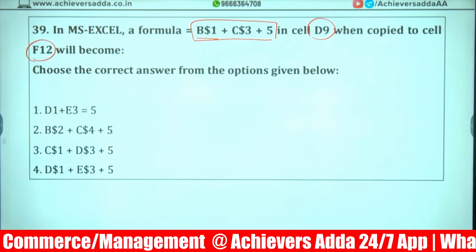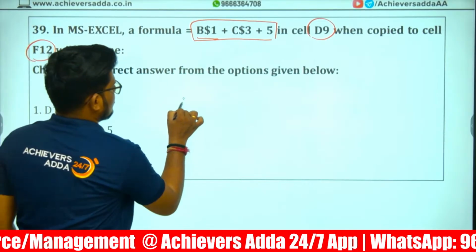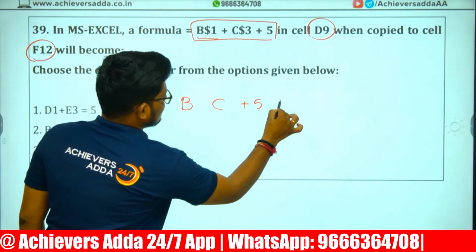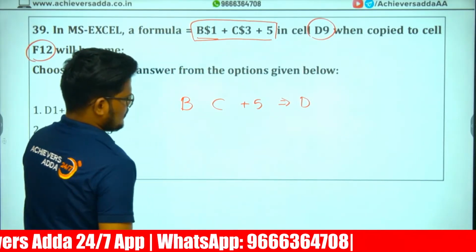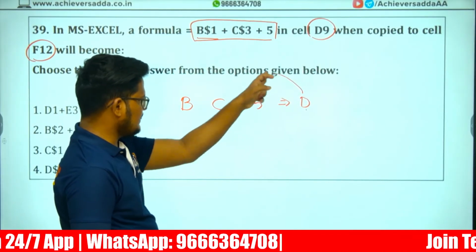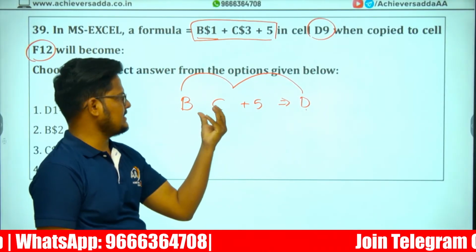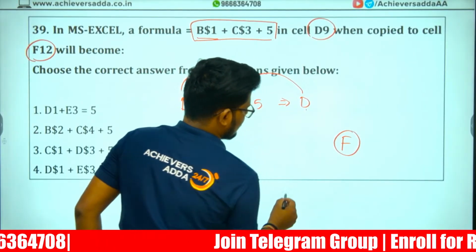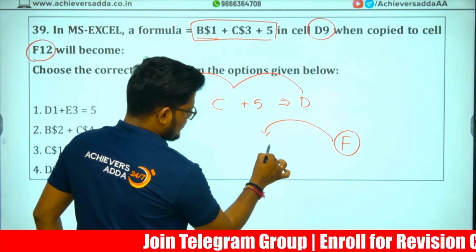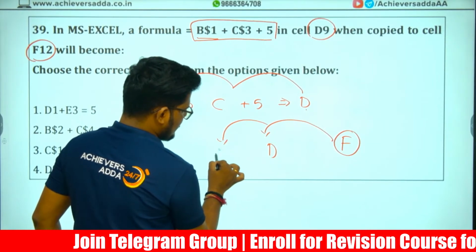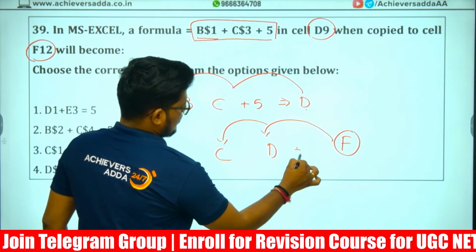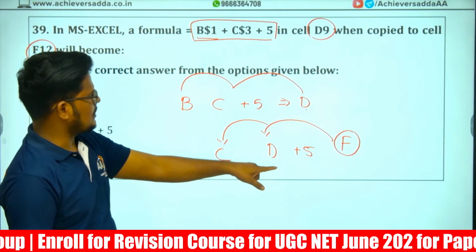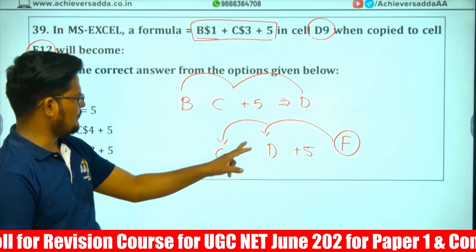Apply some logic here. For the D cell, they have taken C and B, the columns before D. We want the F cell. For F, the columns before it, D and C, will come. Plus 5 is common.